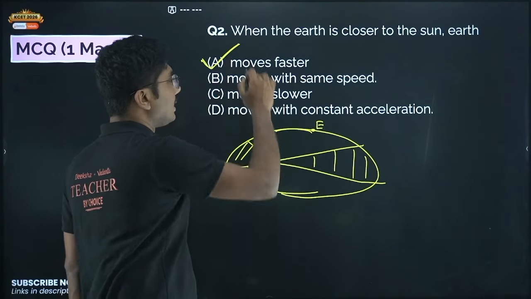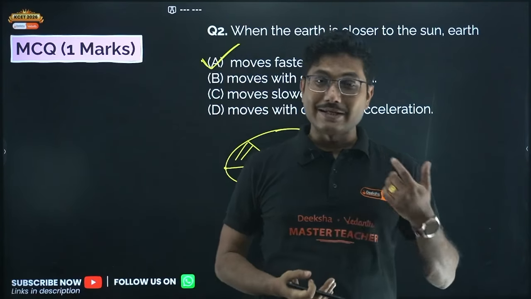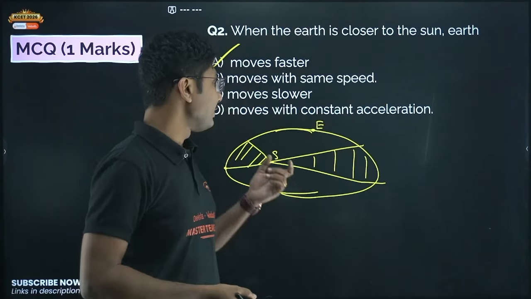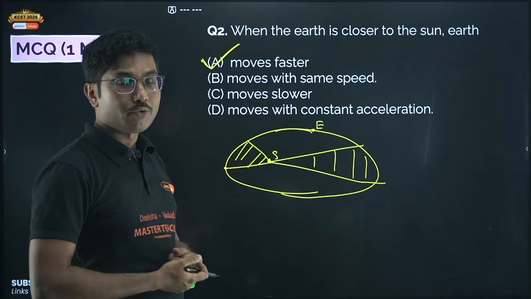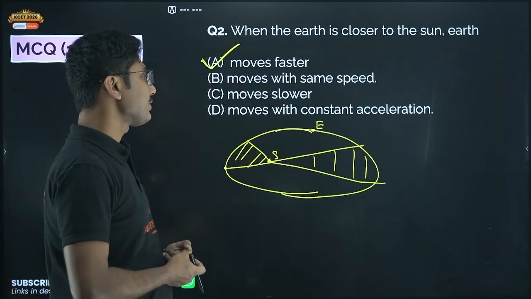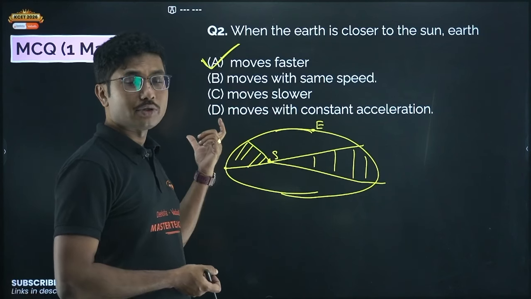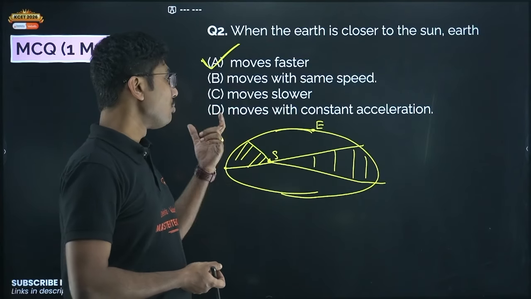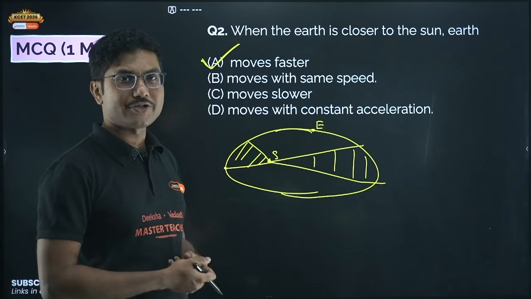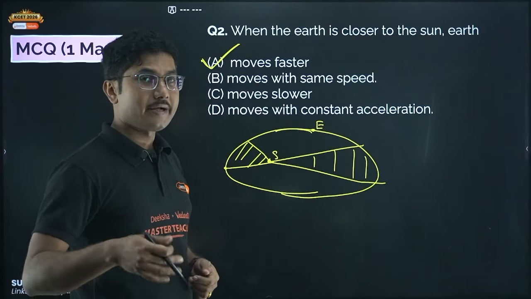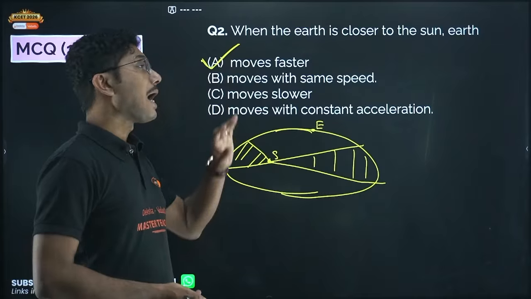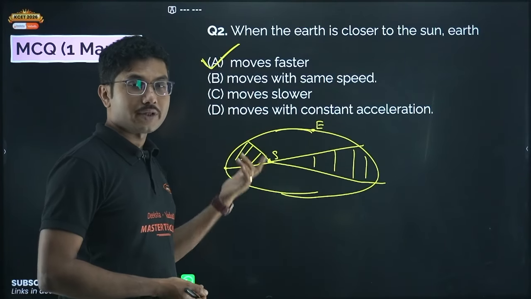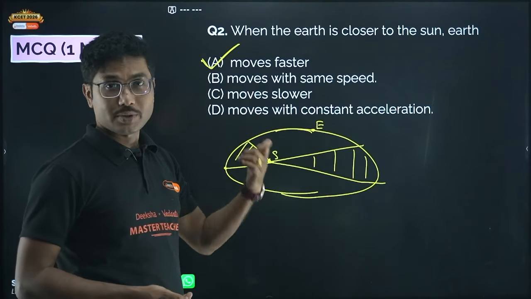Okay, also we can say it from the Newton's law of gravitation. Distance is smaller. Distance smaller means more amount of force, right? It is inversely proportional to distance. So more amount of force, less distance means more amount of force. More amount of force means higher acceleration. Higher acceleration means higher speed. Okay, so it moves faster when it is closer to the sun, and it moves slower when it is further from the sun.